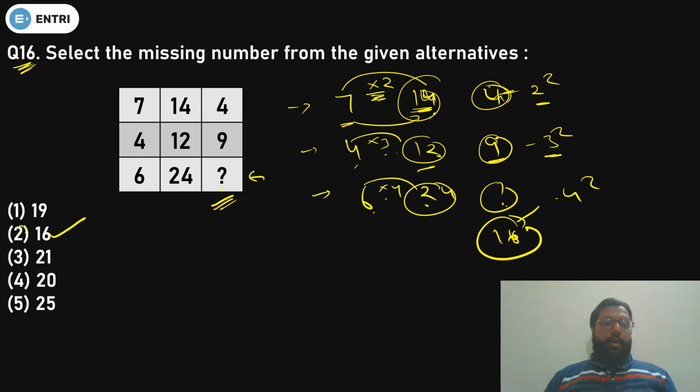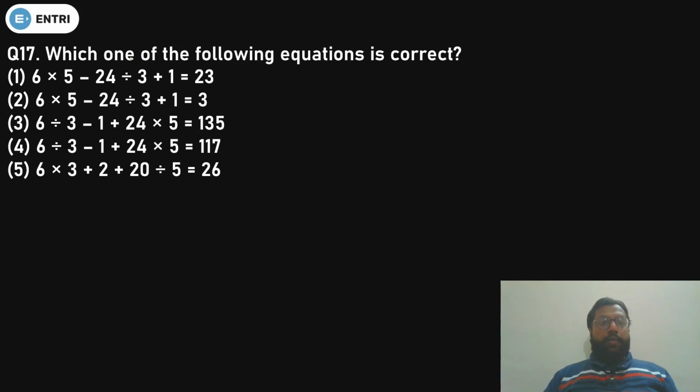Where is the option? Option number 2. That's it. Done or not? Clear? Okay, now let's see the next question. Which one of the following equations is correct? So this is mathematical operations. Very easy. You have nothing to do. Just solve the equation and whichever equation is right, just give that as your answer.